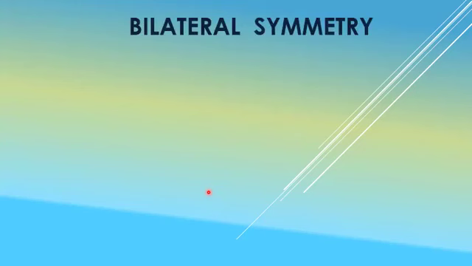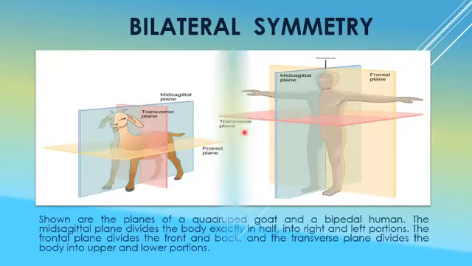Last is the bilateral symmetry. Before explaining bilateral symmetry, we have to discuss the various three planes. If we take the example of a quadruped goat, we see this is the transverse plane, and this is the frontal plane, and this is the mid sagittal plane.